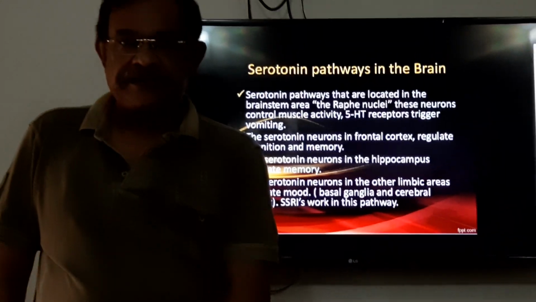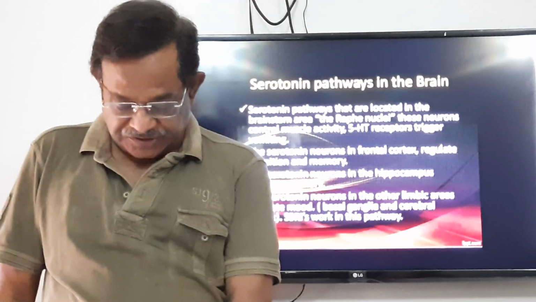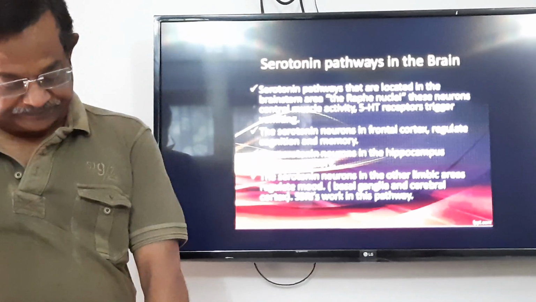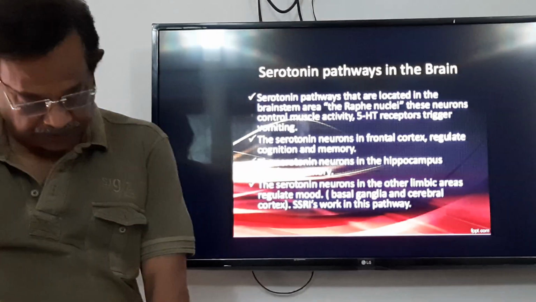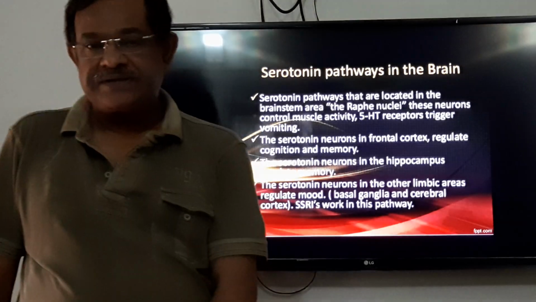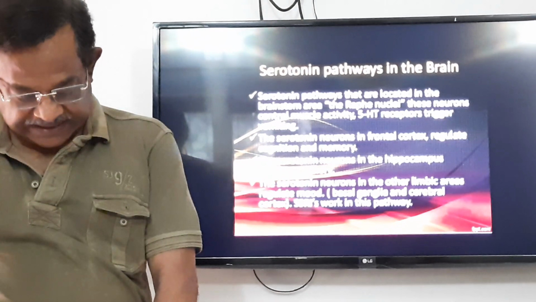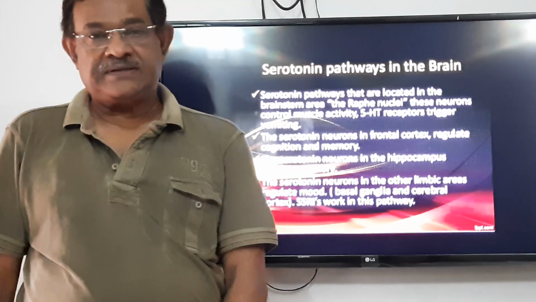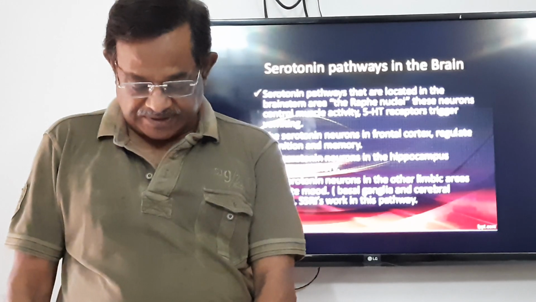Several subtypes of 5-HT receptors are present in the gut. Peristalsis is increased and diarrhea can occur, and this is due to increased secretion from the gastrointestinal tract.